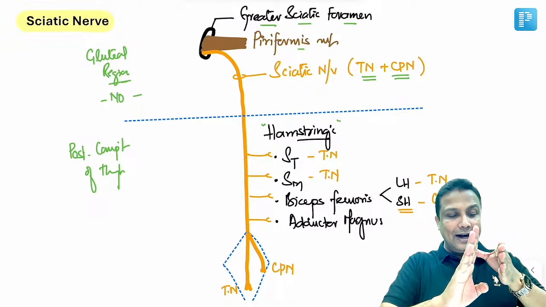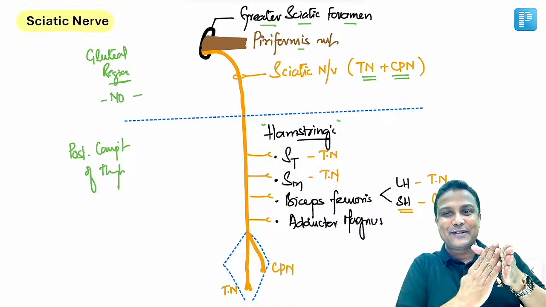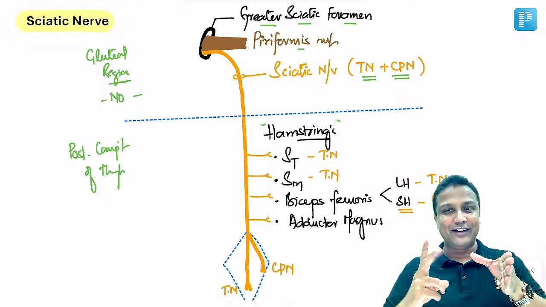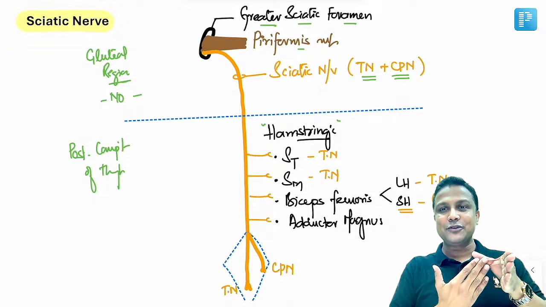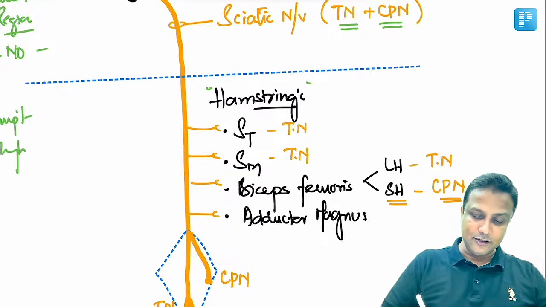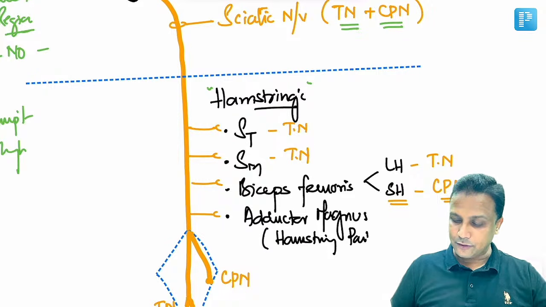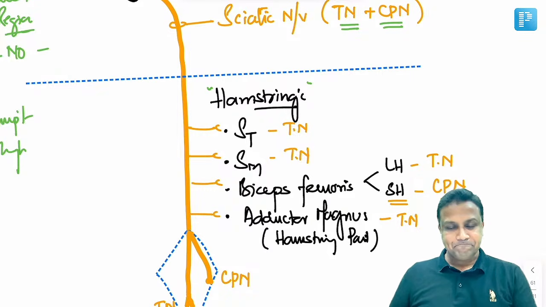So therefore, adductor magnus means it will be present in the medial compartment and a part of that is present in the posterior compartment also. तो इसलिए डॉक्टर्स ने इसको दो पार्ट में डिवाइड किया. Adductor part of adductor magnus in medial compartment, hamstring part of adductor magnus in posterior compartment. So we are in which compartment right now? Posterior. तो ये कौन सा वाला part होगा? Of course this will be the hamstring part of adductor magnus, and please remember even this is supplied by the tibial nerve. That is the tibial component of the sciatic nerve.